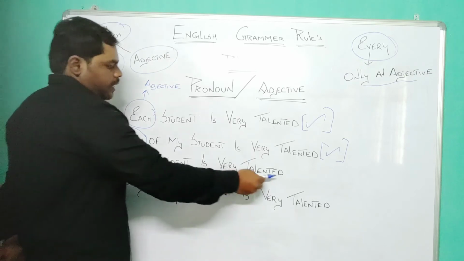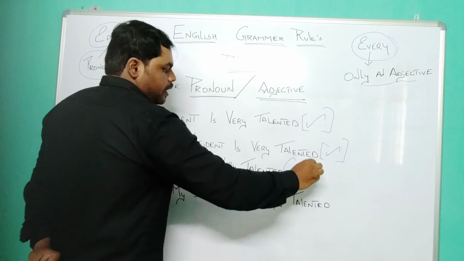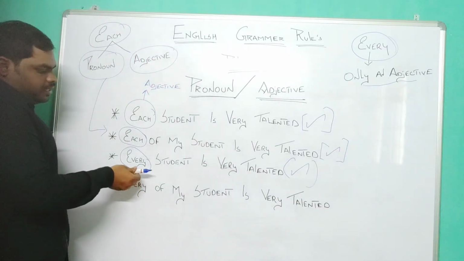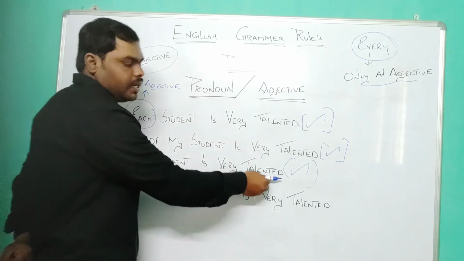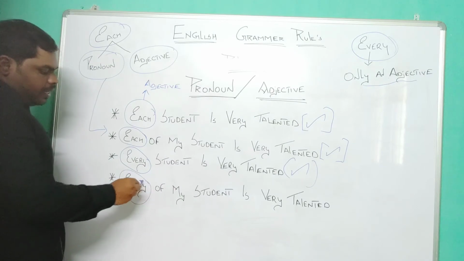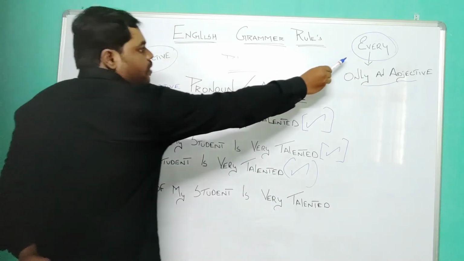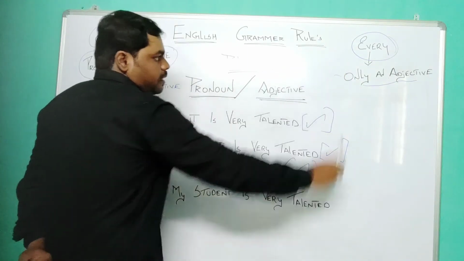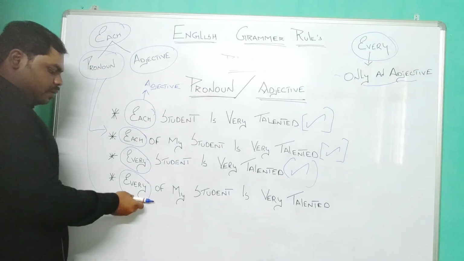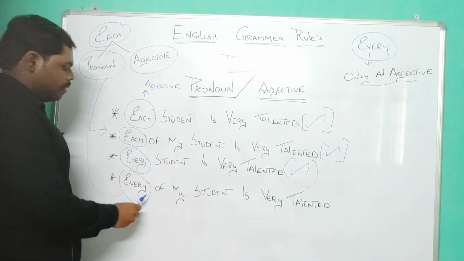Each student is very talented, right? Each student is very talented is also right, because it can act as an adjective. So the sentence is true. But if we see here, it is trying to act as a pronoun. But we know that every is a word which will only act as an adjective but not as a pronoun. But I have deliberately taken a sentence which represents every as a pronoun, which is wrong.